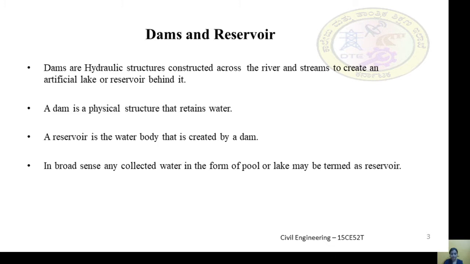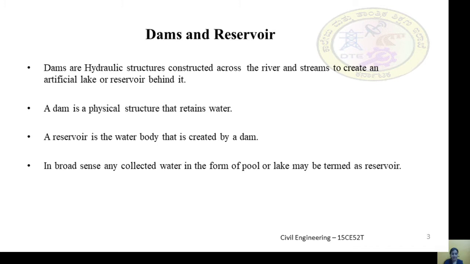So now, dam. A dam is a hydraulic structure which is constructed across rivers or streams so that it creates an artificial lake or reservoir behind it. It can be confusing to talk about reservoirs and dams, as sometimes these terms are used interchangeably.